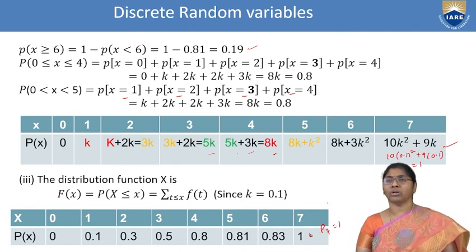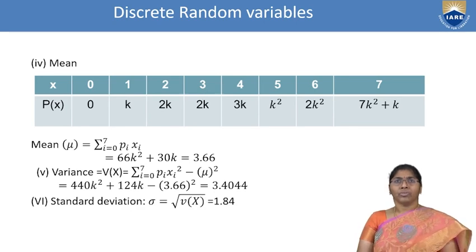Compulsory, this is the probability: the sum of the probabilities, summation of pi, equals 1. That's why here we compulsorily get the value 1. If the value is not 1, then your problem has a mistake. Again, cross check each and every term.